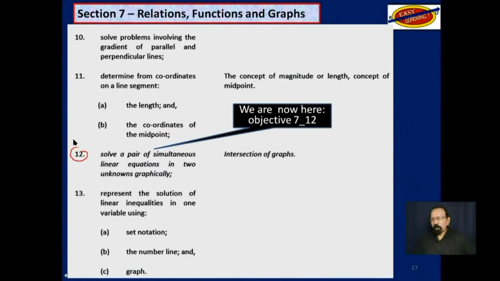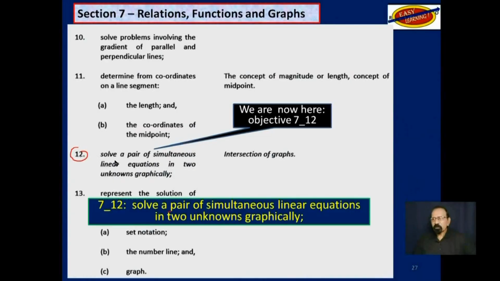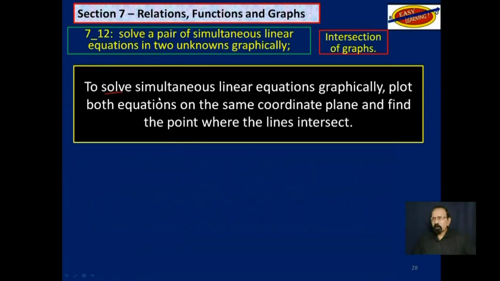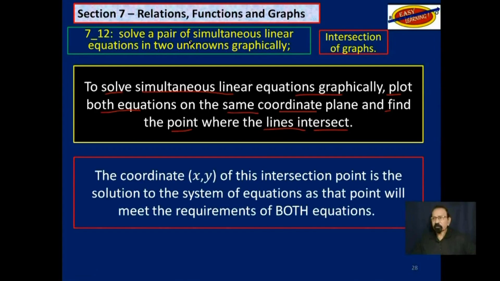So objective 12 states: solve a pair of simultaneous linear equations in two unknowns graphically. And you are to do that using intersection of graphs. Now, to solve simultaneous linear equations graphically, you will plot both equations on the same coordinate plane, the graph paper, and find the point where the two lines intersect. You have seen this before. So this is mainly review, but it is a specific objective, so I will deal with it here.